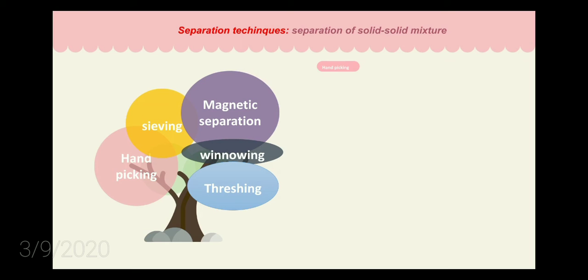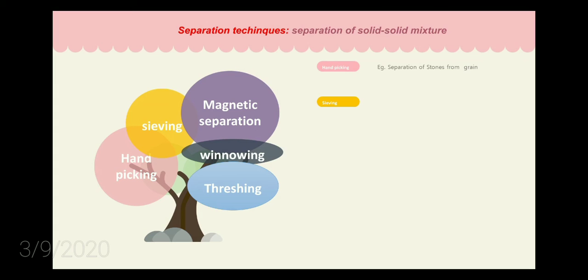What is hand picking? We can do hand picking when the solids are of different size. When the solids are of different size, we can do hand picking. Example is separation of stones from grains.